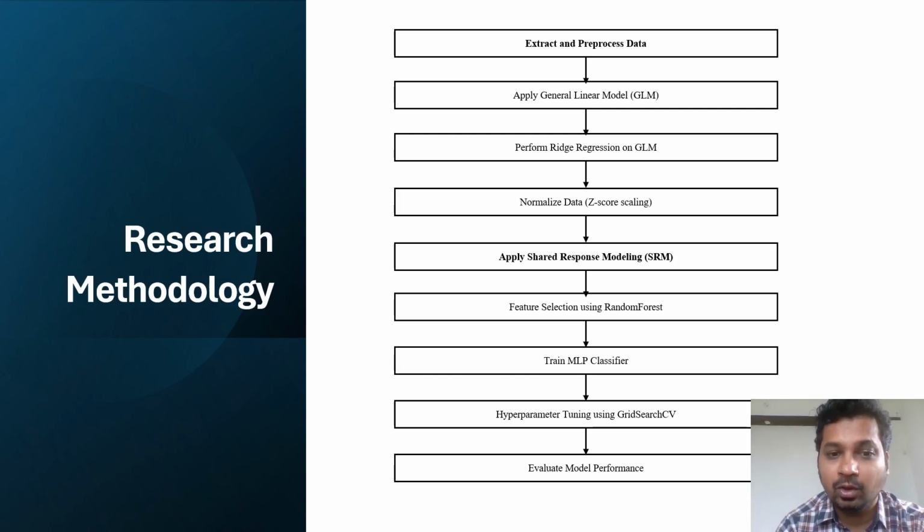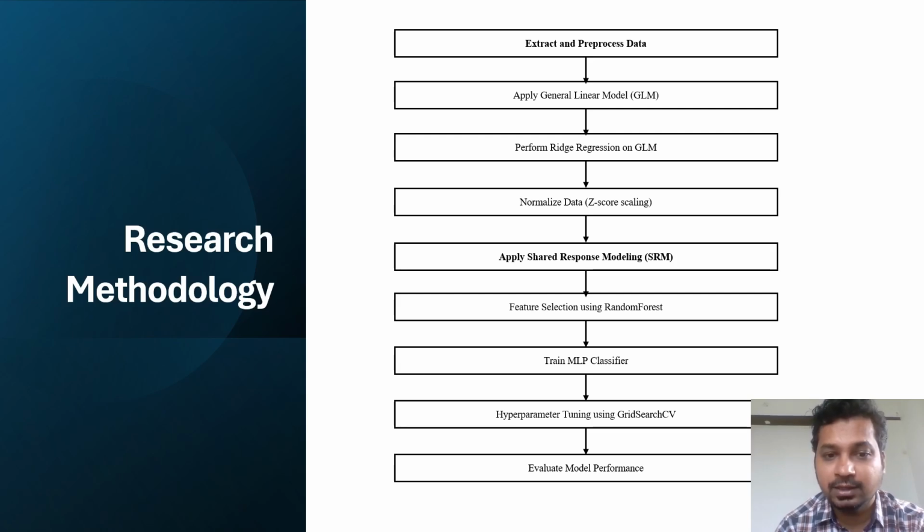To ensure that all features contribute equally, we normalize the data using Z-score scaling. This step standardizes the data and prepares it for the subsequent analysis. Shared response modeling is used to extract common neural representations across different subjects.